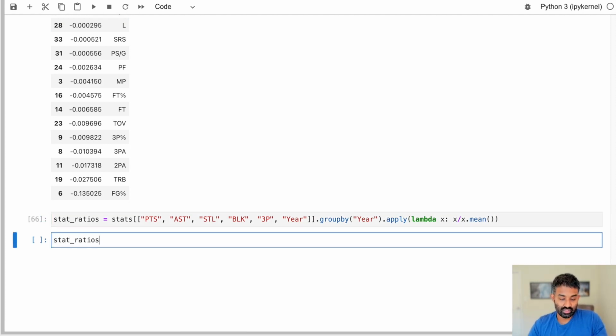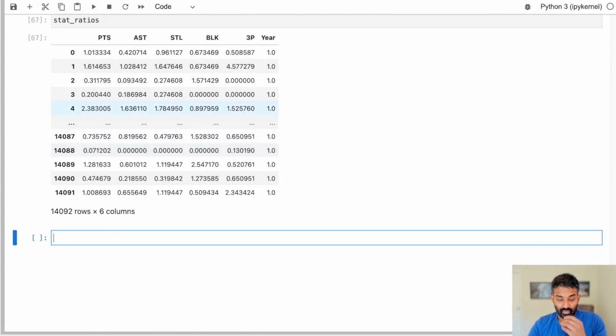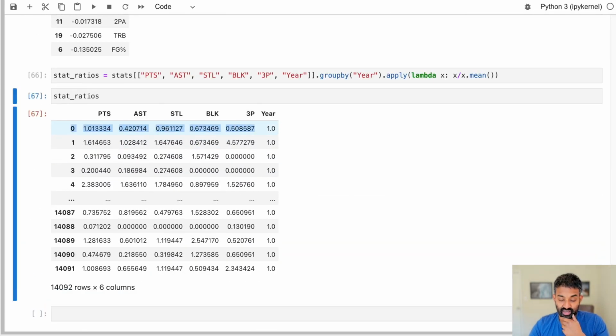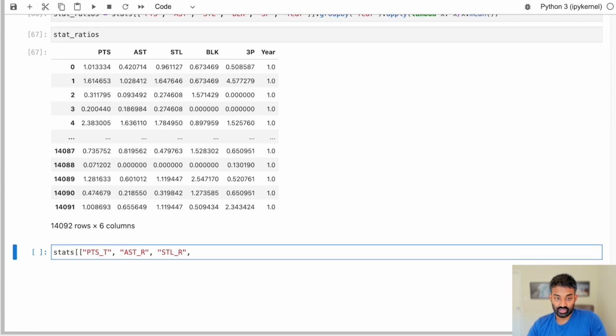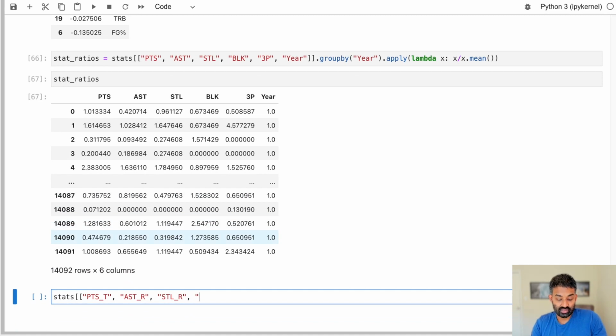And then just so you get a sense of what this looks like, this gives you the ratio between a player's stats and the average stats for that season. All right, and we can now add these to our stats data frame. And these are just the column names that we're going to use in the stats data.